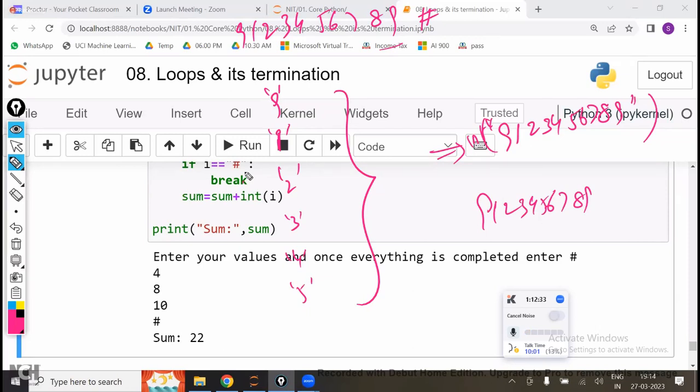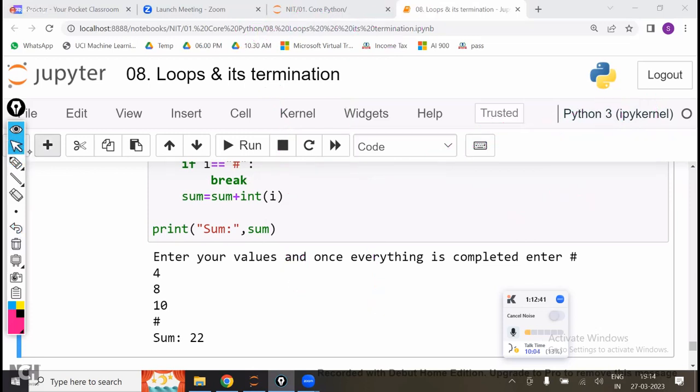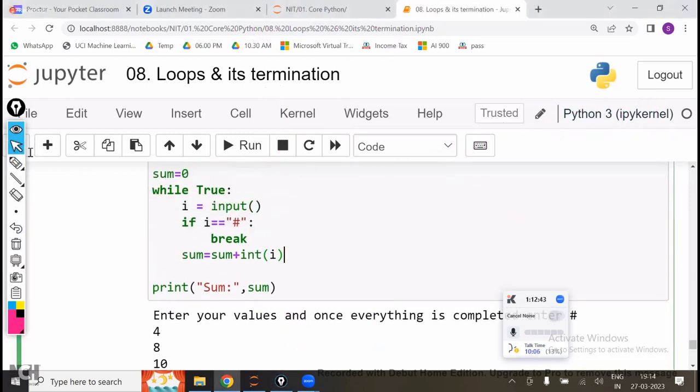Got the point? In the backend, it is an infinite loop. When you are going to use the infinite loop means you don't know the condition. How many times you are going to use the loop, you don't know, means you have to select the infinite loop. Clear? That is the end of the while loop.